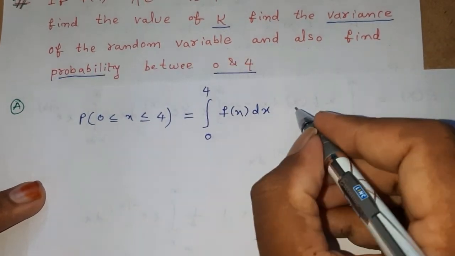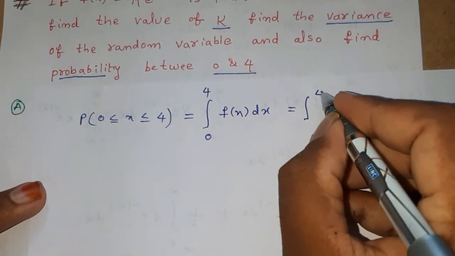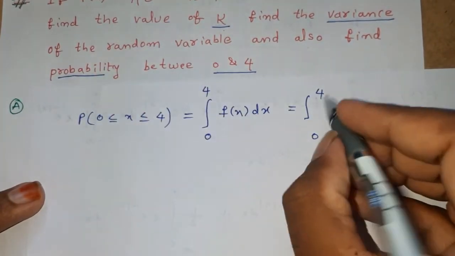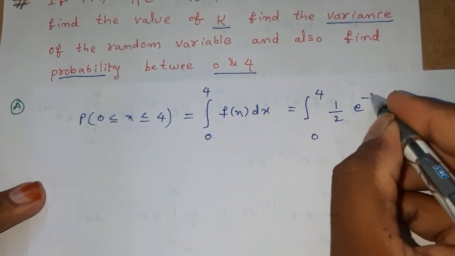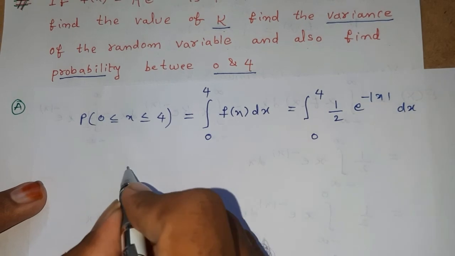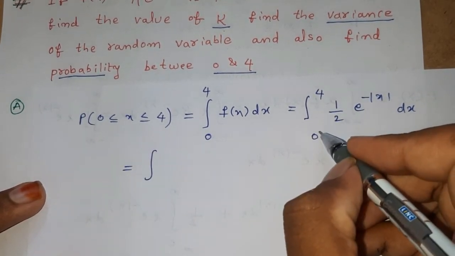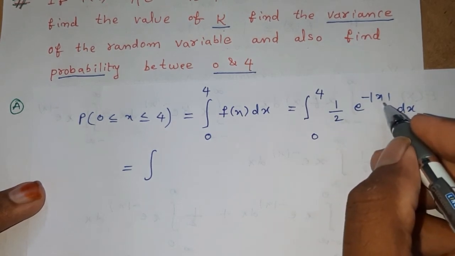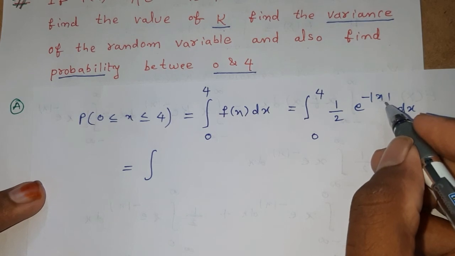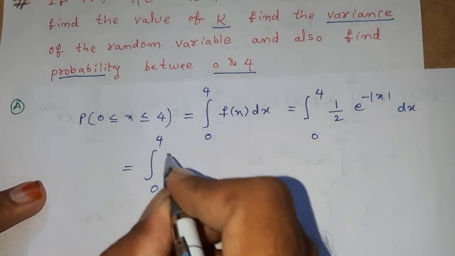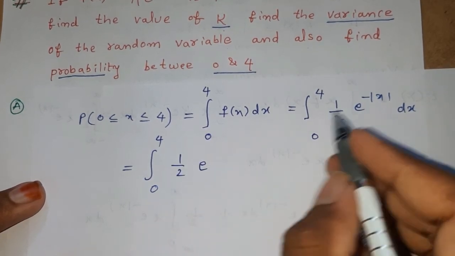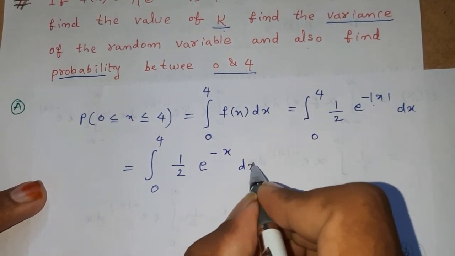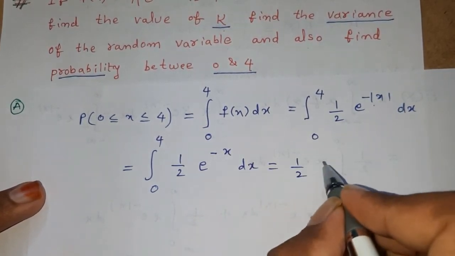Okay, in the given problem f of x is defined as capital K into e power of minus modulus of x, capital K being 1 by 2, e power of minus modulus of x dx. Integral with the limit 0 to 4. Clearly x is greater than 0 because x lies between 0 and 4. Therefore x is positive, therefore modulus of x is x. 1 by 2 into e power of minus x because it is positive, dx.